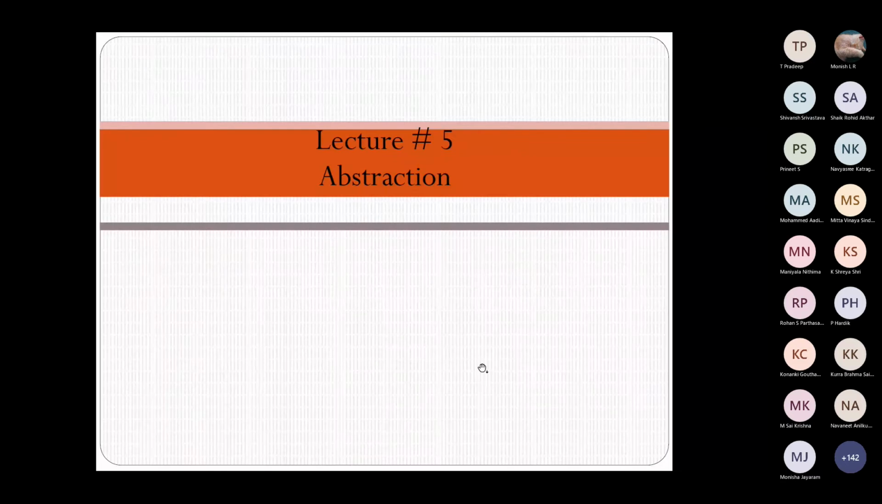So next is abstraction. I hope you remember these are all cornerstones of computational thinking: decomposition, pattern recognition, abstraction, and algorithm. Two of them we have already seen. Now we are going to see what abstraction is. What was the example we discussed? Ma'am, in simple terms, abstraction means just showing the essential information and not the entire thing.